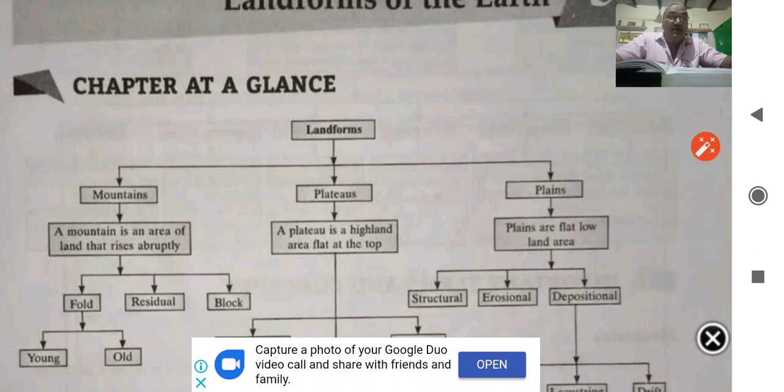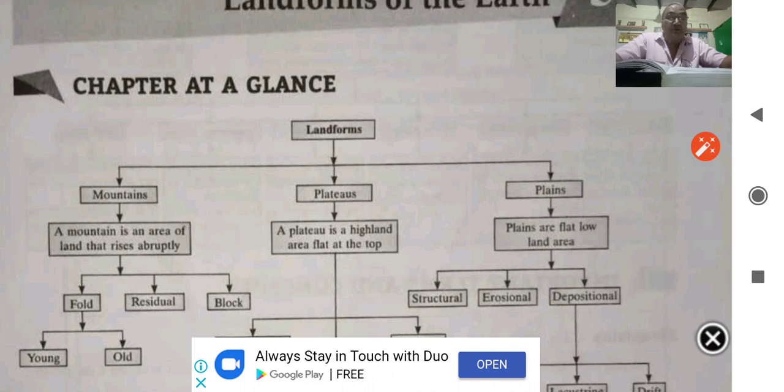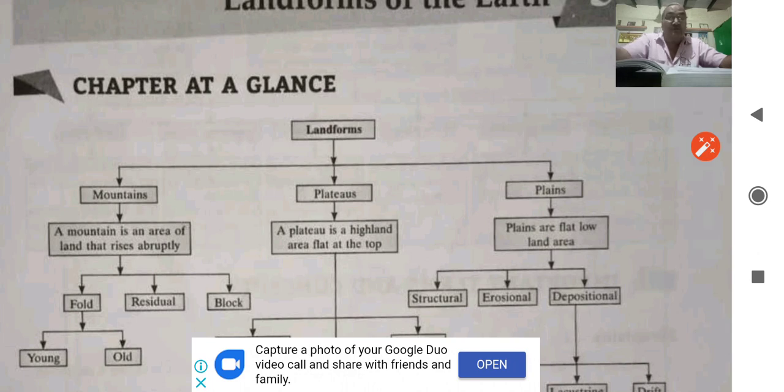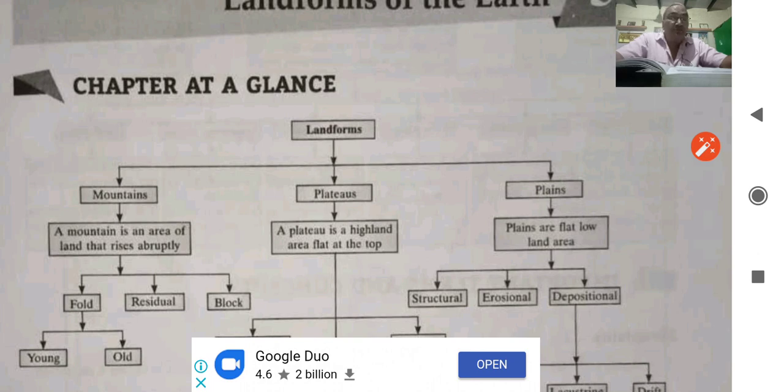A mountain is an area of land that rises abruptly. We have then three types of mountain: fold mountain, residual mountain, block mountain. Fold mountains are further divided into two: young fold mountain and old fold mountains.